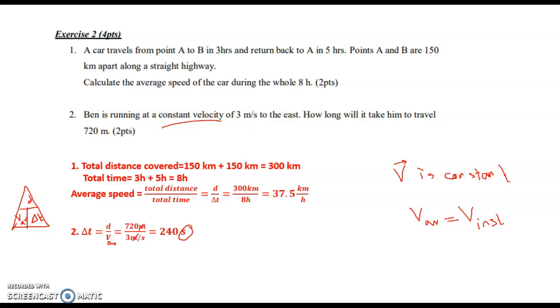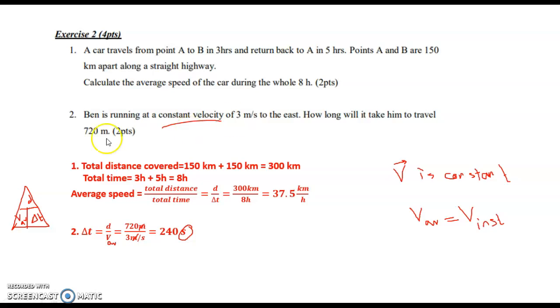Now Ben is running at a constant velocity of 3 meters per second to the east. So constant velocity means same speed, same direction all the time during the time studied. How long will it take him to travel 720 meters? So V average is d over delta t, then delta t is d over V average. It's equal to 720 meters over 3 meters per second, equal to 240 seconds.